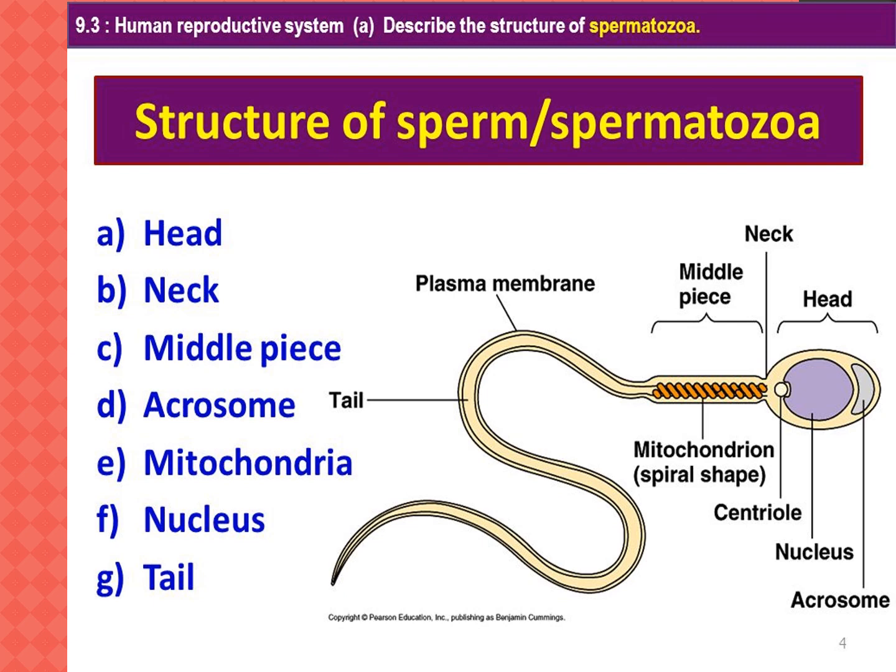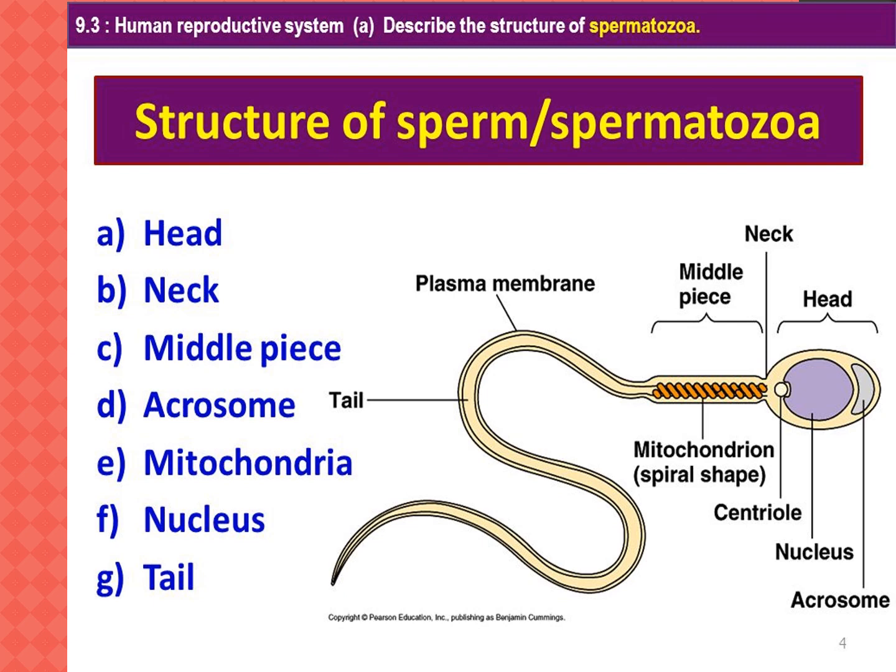Next is the tail. Head, middle piece, tail. Inside the head are the nucleus and acrosome. After the neck comes the middle piece with the mitochondrial spiral. The tail has only plasma membrane.